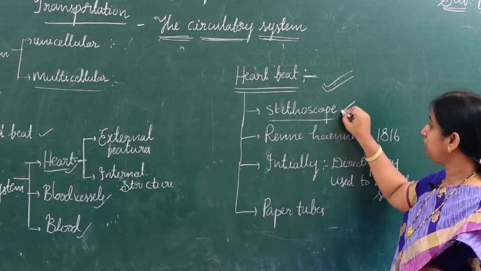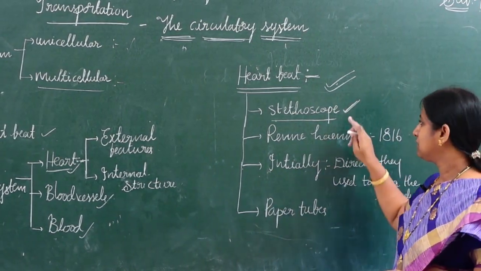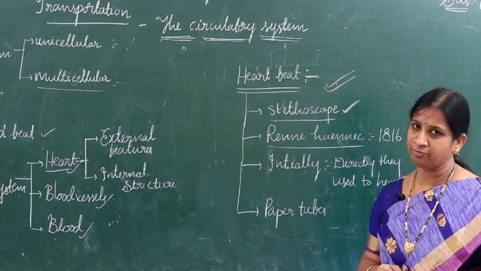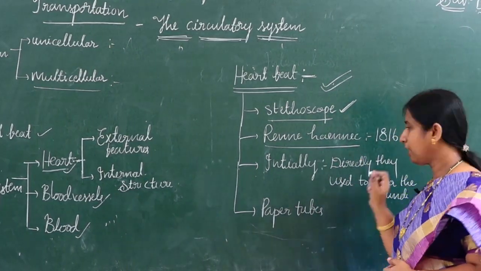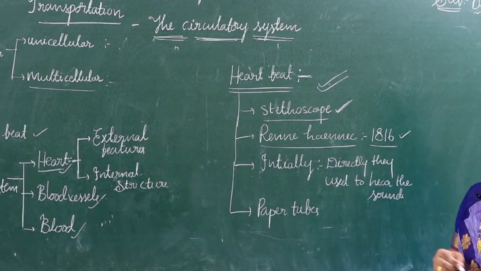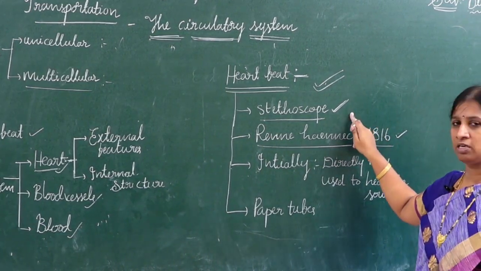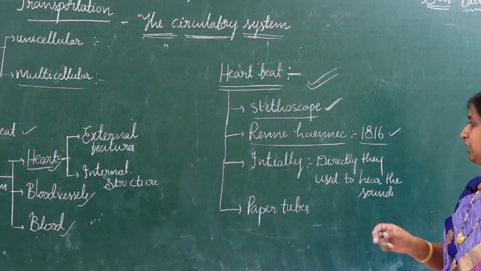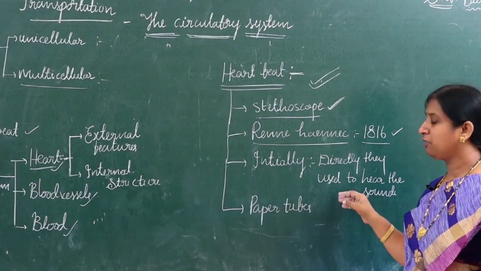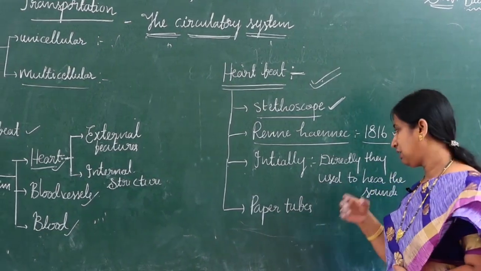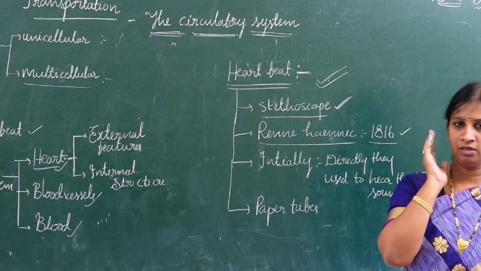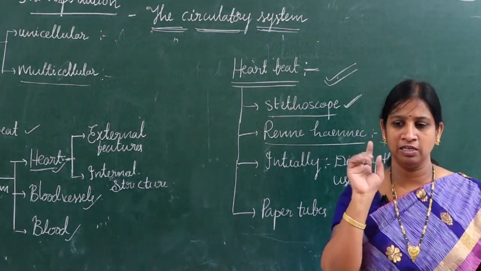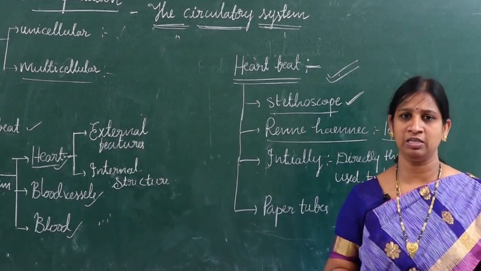Let me say who discovered this stethoscope. Stethoscope was discovered by René Laennec in the year 1816, one of the important bits for you. So, who discovered the stethoscope, children? René Laennec in the year 1816. Before the stethoscope, they directly kept the ear very near to the chest and listened to the sounds of the heart.